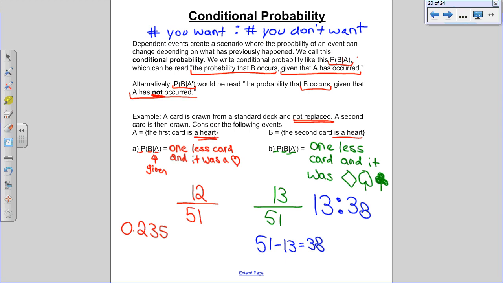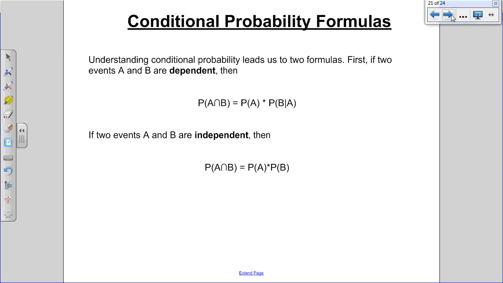We have a couple formulas. These formulas are your independent and dependent formulas. You do need to know them. They'll be on a formula sheet for you. This formula only works if you're dependent. So this is for dependent events. The formula is A and B happening is equal to the probability of A happening times the probability of B happening, given you knew that A happened.